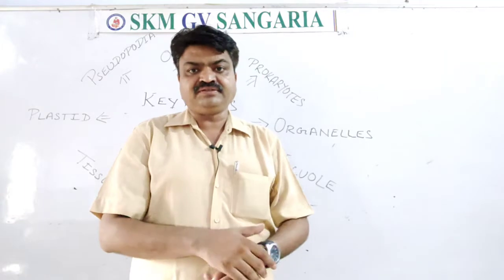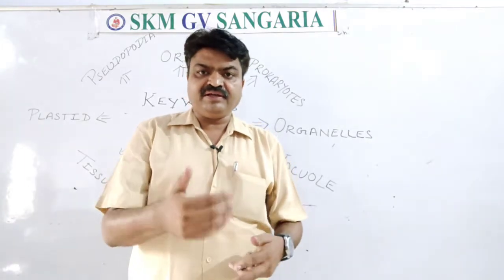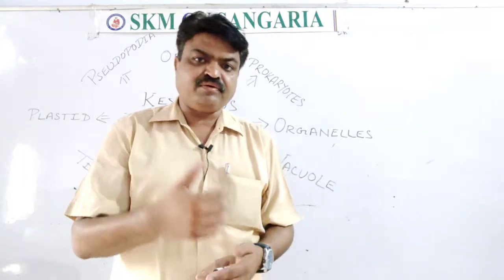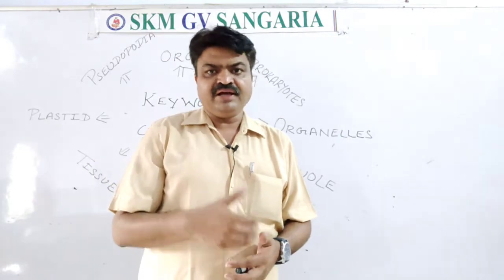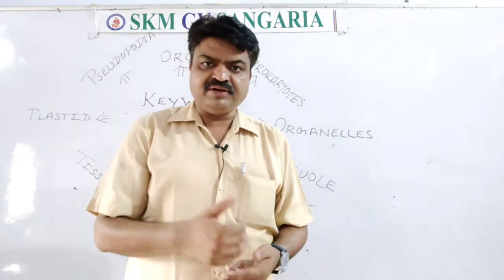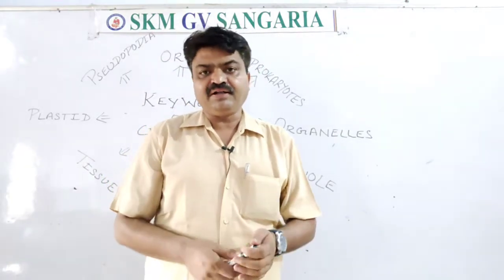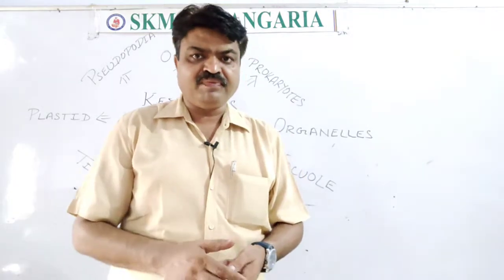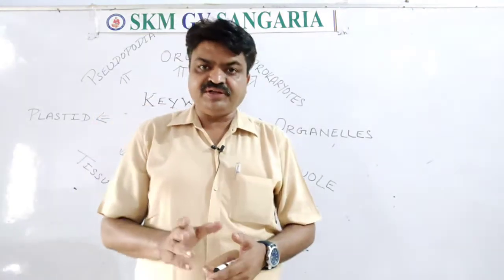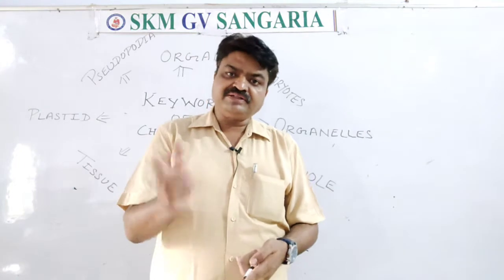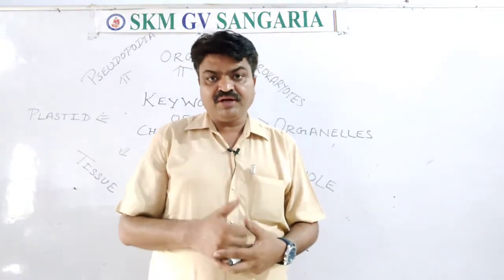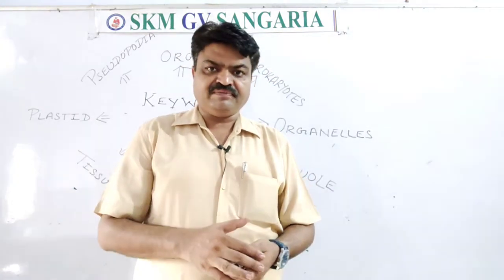Like in our body, different organs are found, student, like brain, stomach, kidney. They are organs and they are made up of a particular type of tissue. And what is the basic unit of the organ? It is the cell.